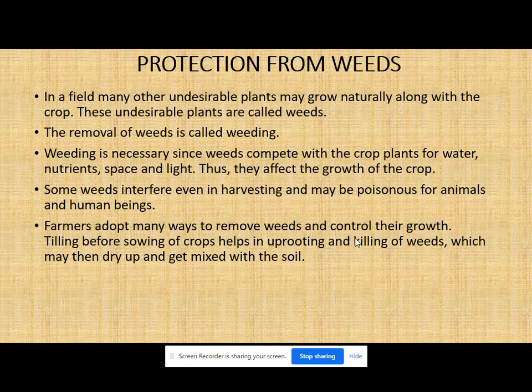Farmers adopt many ways to remove weeds and control their growth. Tilling before sowing of crops helps in uprooting and killing of weeds, which may then dry up and get mixed with the soil. Now, how are they removing the weeds? By tilling.